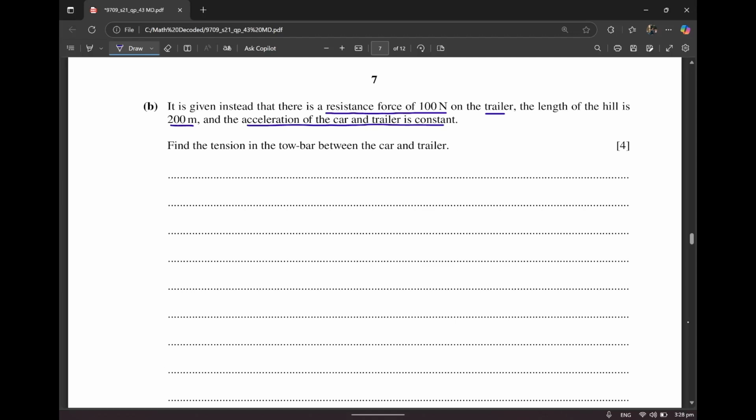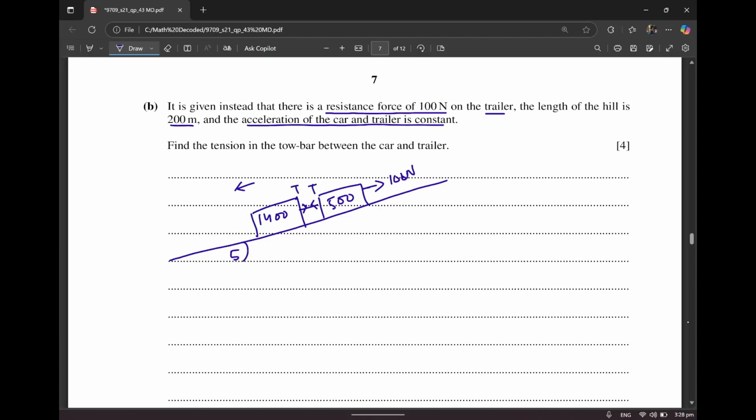Again, I'm going to make a diagram for this. This is 5 degrees. This is your 1400 engine with your 500 trailer. But they're moving like this. It means resistance force is going to act here of 100 Newton. You know that there's going to be a tension over here and a tension over here.